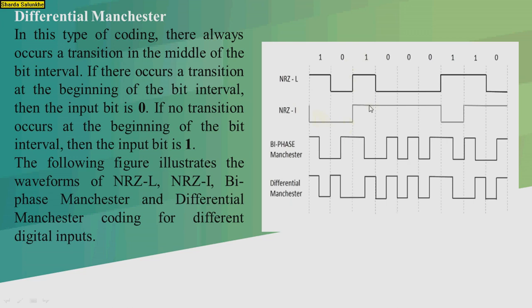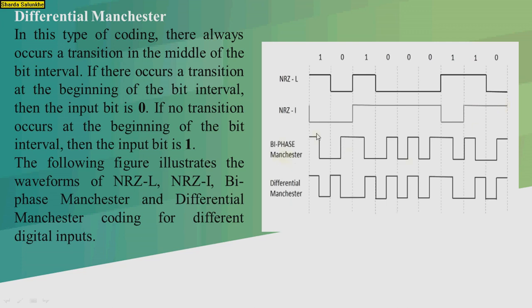Again 1 is represented as a positive pulse, and inverted means the opposite of the pulse. Again 1 is represented as a negative pulse because the positive pulse is already done. And the next one is represented as a positive pulse, and the next 0 is represented as positive. So this is the NRZ-I.